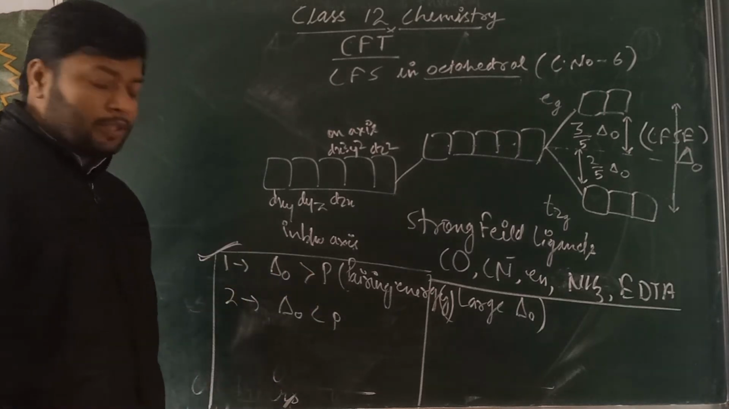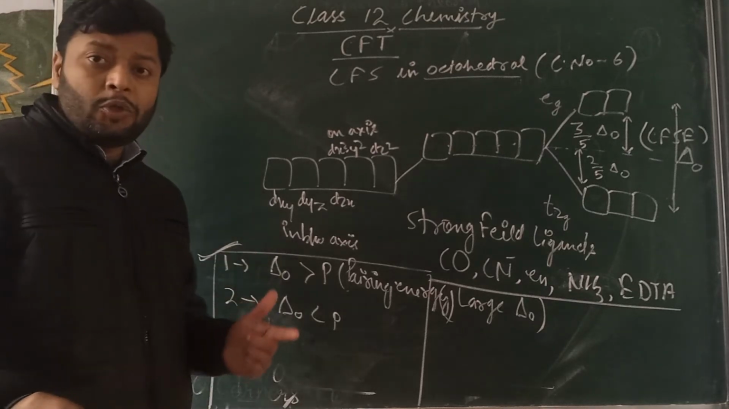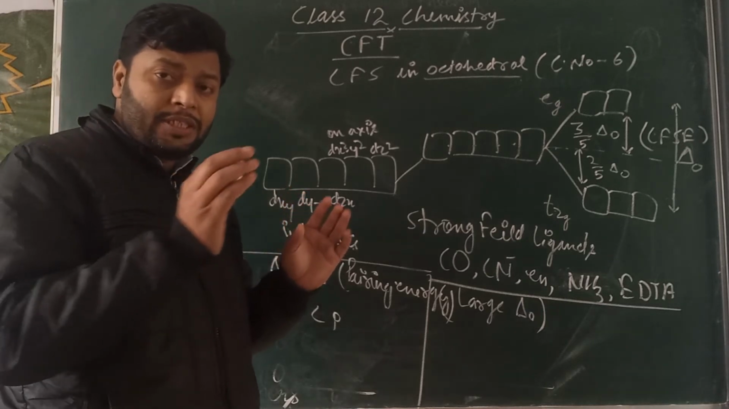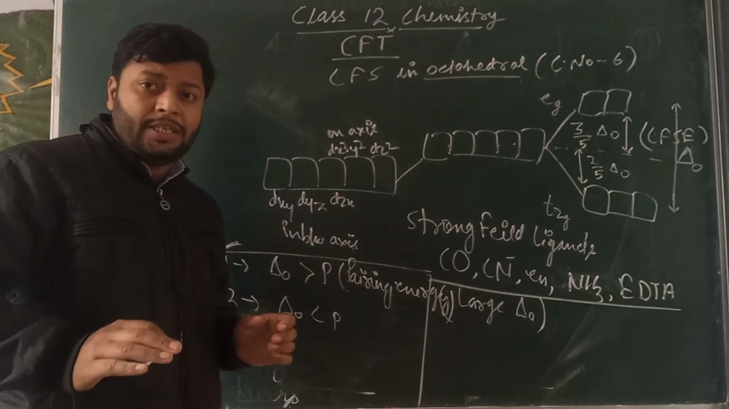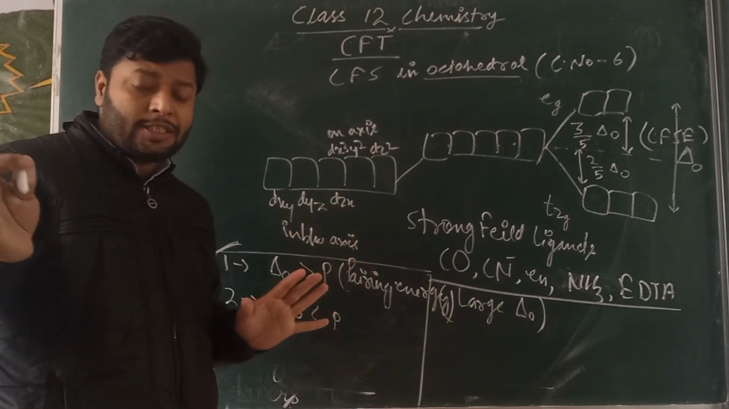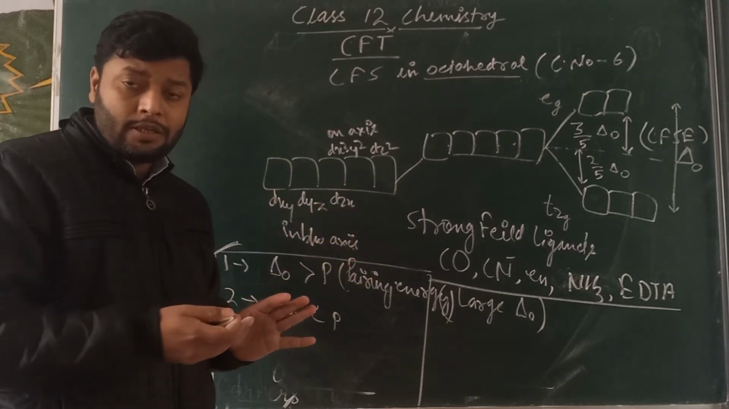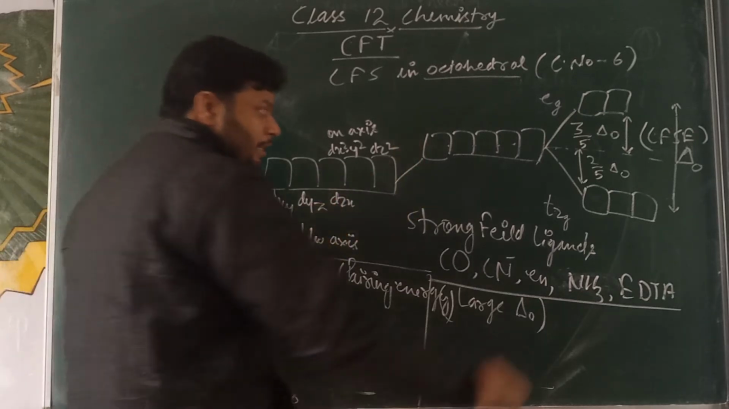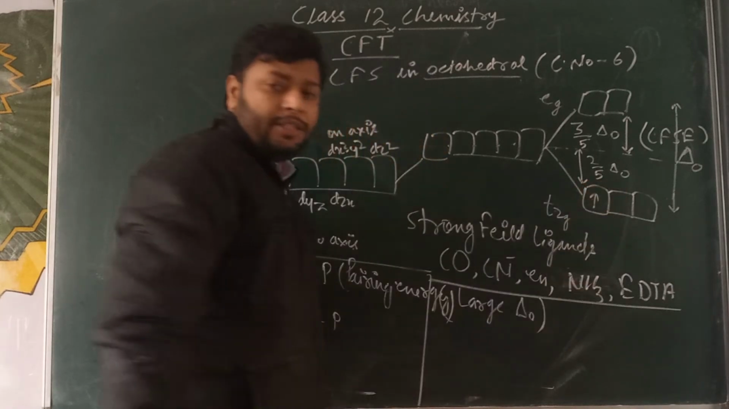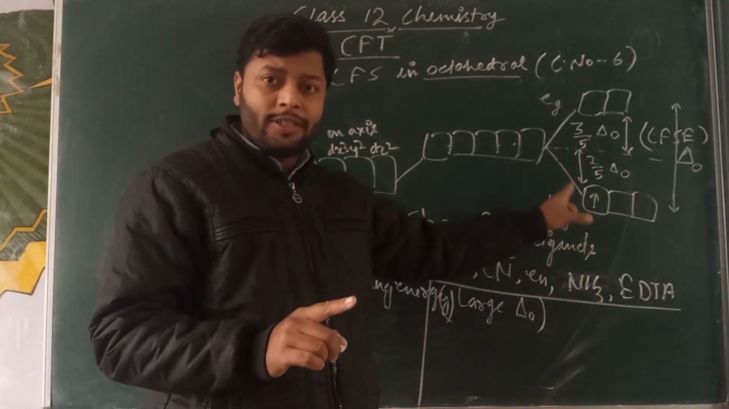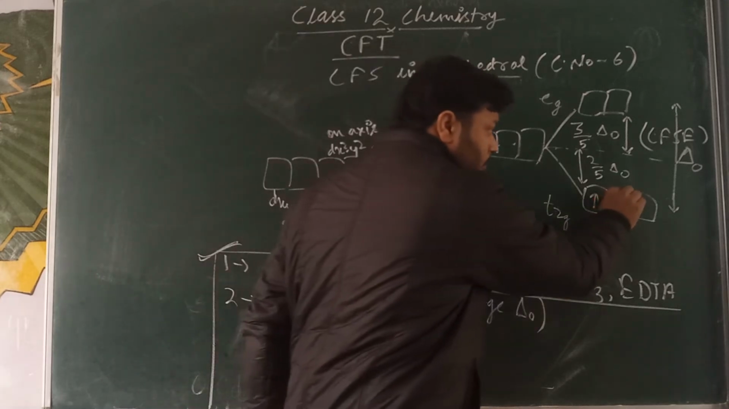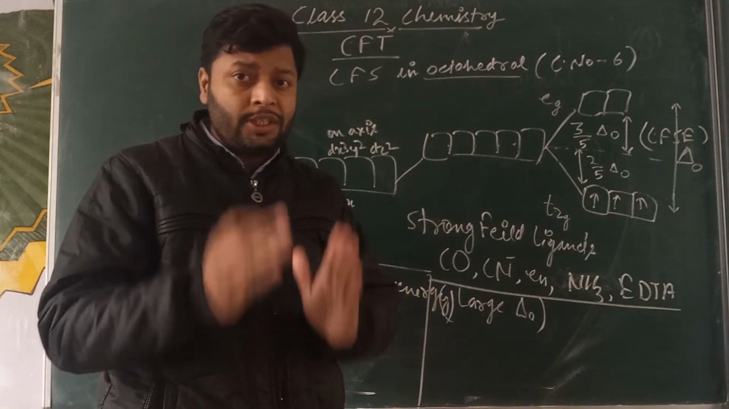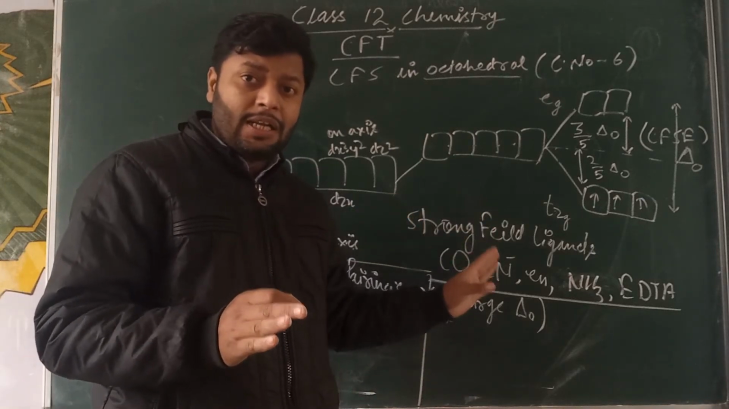Let's learn about it. Suppose we are talking about a d1 possibility. In the last lecture, I saw there were many problems among students, so that's why I made one video on this topic. For d1, the electron must go in the lower energy, then d2, then d3. So for d1, d2, d3, there is no change for weak or strong ligand.